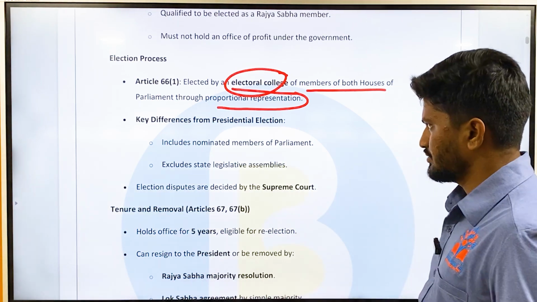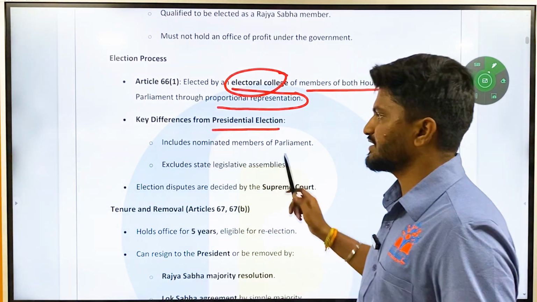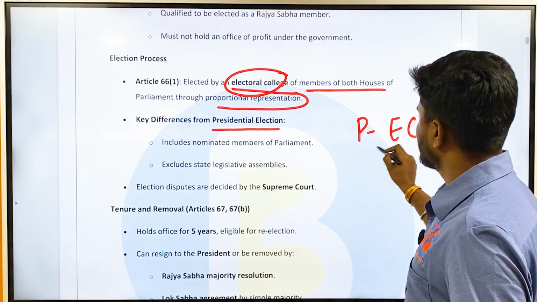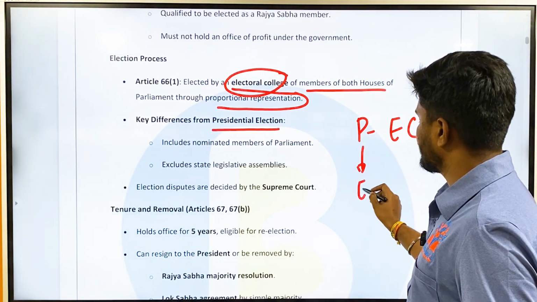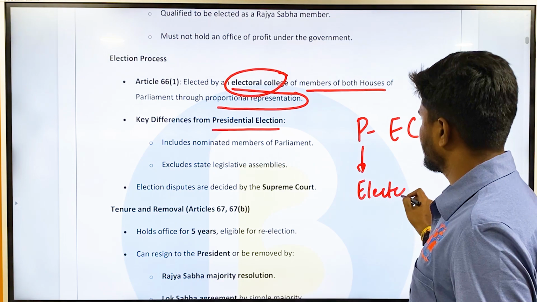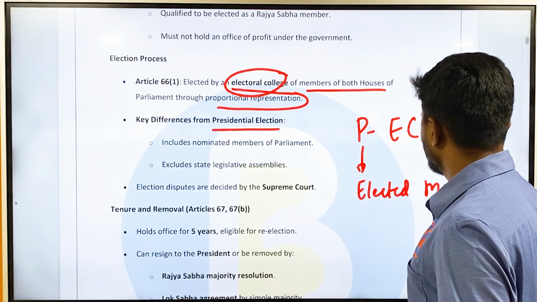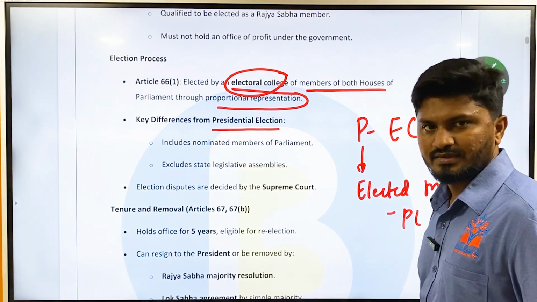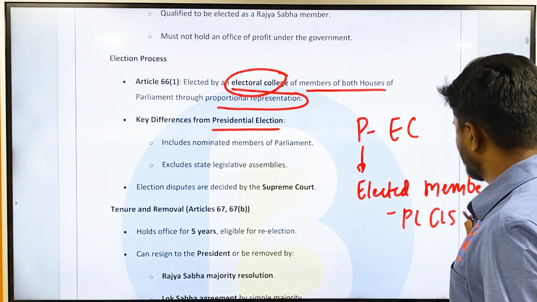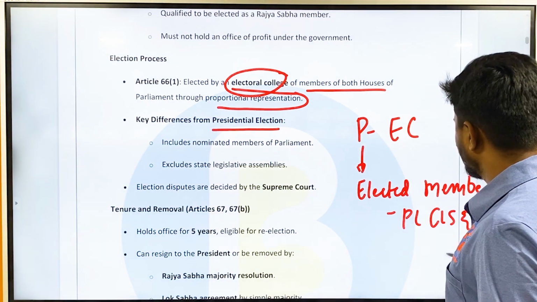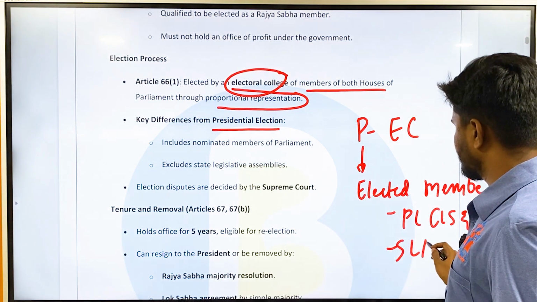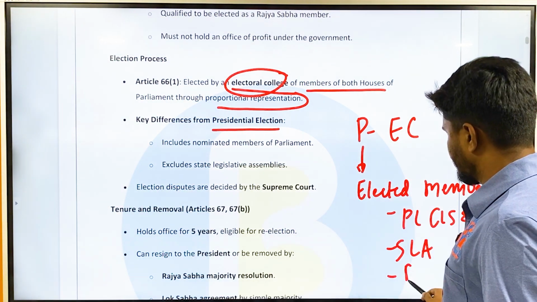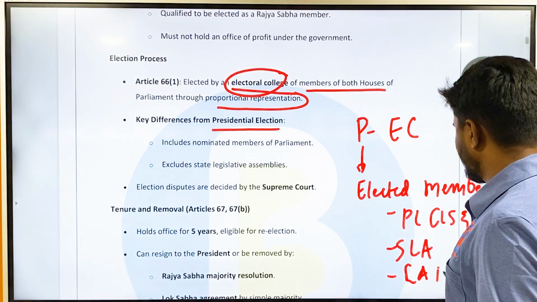So what is the difference from the presidential election here? In presidential election, what is the electoral college? The electoral college is only elected members of parliament, meaning both Lok Sabha and Rajya Sabha, and state legislative assemblies, and the legislative assemblies of Delhi and Puducherry.